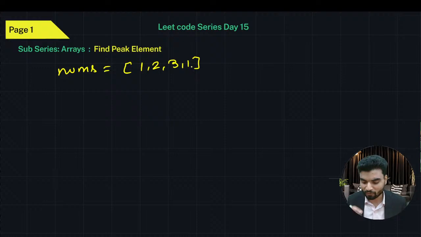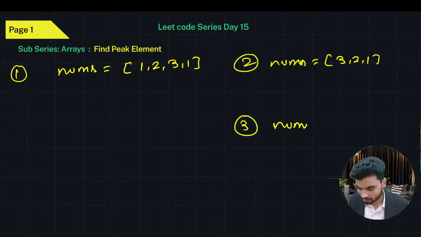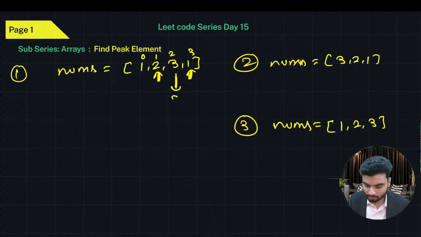Another example I'm taking, let's say nums is 3, 2, 1. And a third nums, so I want to tell you 3 examples. Let's say we have 1, 2, 3. Tell me which are the peaks. In this, we can clearly see that the left and right elements are smaller than 3, so 3 is the peak. You need to return the index. So the output should be 2. Why? The index of 3 is 2.